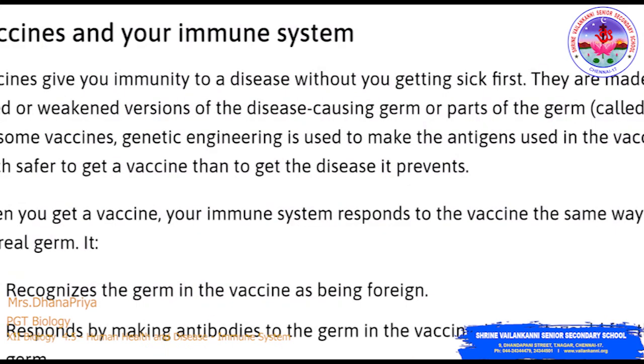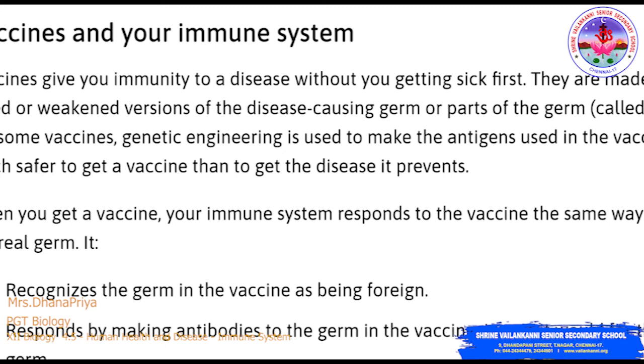Vaccines and your immune system. Vaccines give you immunity to disease without you getting sick first. They are made using killed or weakened versions of the disease causing germ, or parts of the germs called antigens. For some vaccines, genetic engineering is used to make the antigen used in the vaccine.